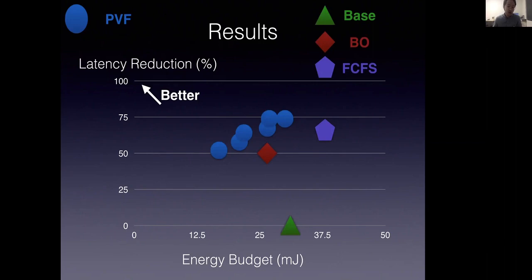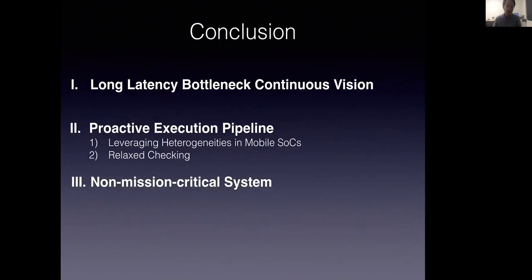The frame latency reduction thus will increase. However, the latency reduction will saturate at a certain point. After that, continuing to increase the energy budget will not bring any more improvement because of limitations of hardware resources. Compared to BO, PVF achieves 67.4% latency reduction at the same energy budget, and the number is 17% for FCFS.